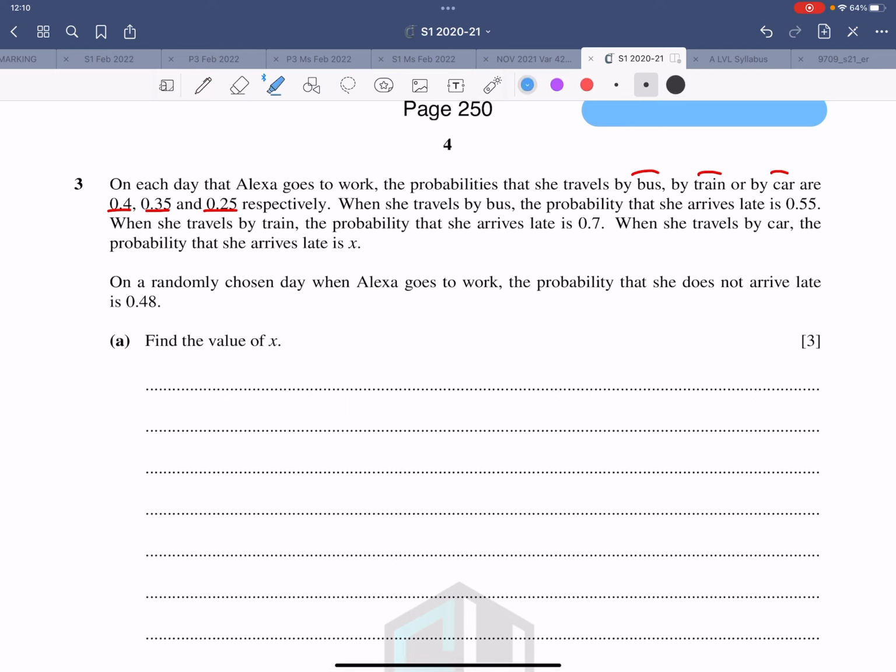These are the 3 branches of this tree diagram. It's bus, train and car. Always keep the same order. So this is bus, this is train, this is car, this is 0.40, this is 0.35, this is 0.25. It all adds up to 1 because these are the only 3 modes of transport that she uses.